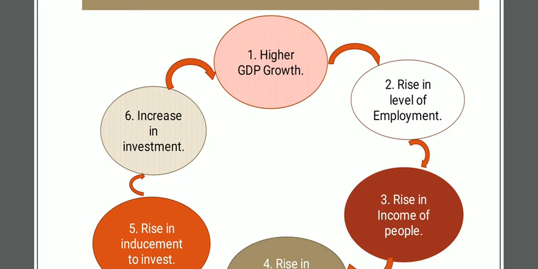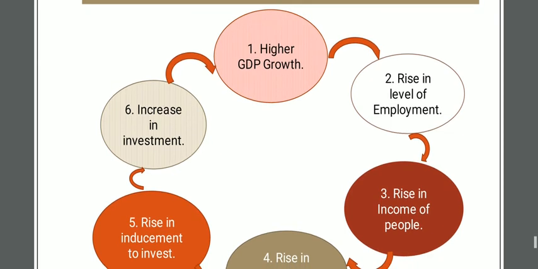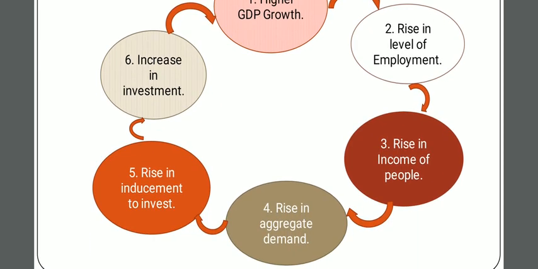If GDP is high growth, then rise in income of people also, then rise in aggregate demand also, then rise in inducement to investment also, then increase in investment also. This is the cyclical process. It does not mean that if GDP is growing higher and higher it will mean welfare of the people. Somehow it is not happening like this.